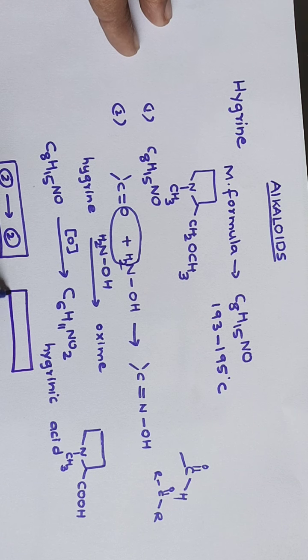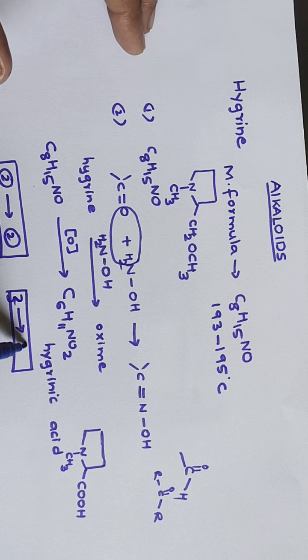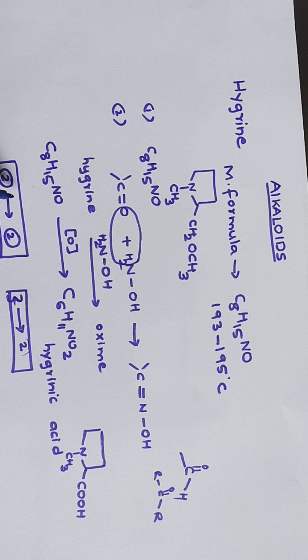But if I am oxidizing a ketone containing three carbon atoms, I will not get a product with three carbon atoms. This bond generally breaks. If there is an aldehyde group, there will be no bond cleavage. If there is a ketone, then there will be bond cleavage.